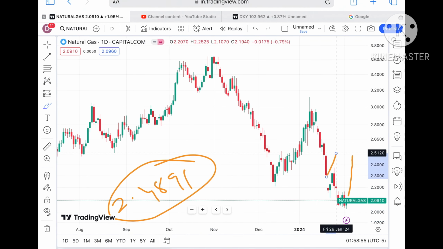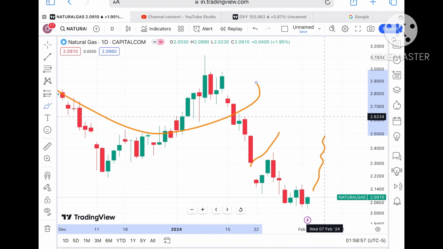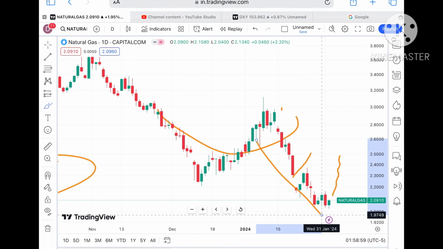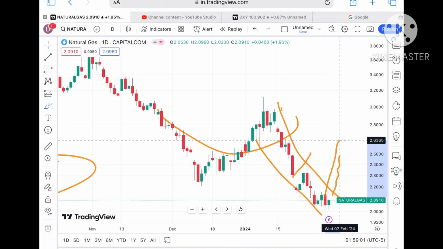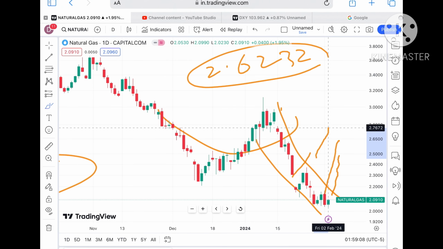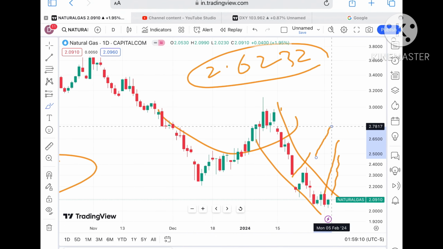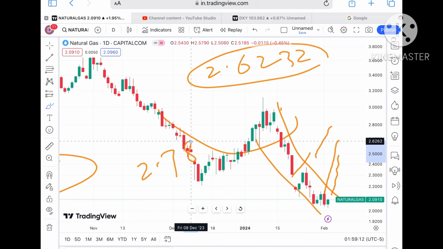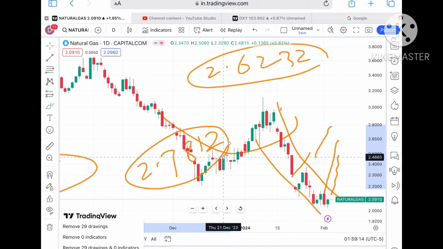2.4891, and if that level sustains, then we will see this pattern form a U pattern, and there will be a zone breakout this way. So chances are high it will go towards a level of $2.6232. If it sustains above that level, we will see a level of $2.7812.